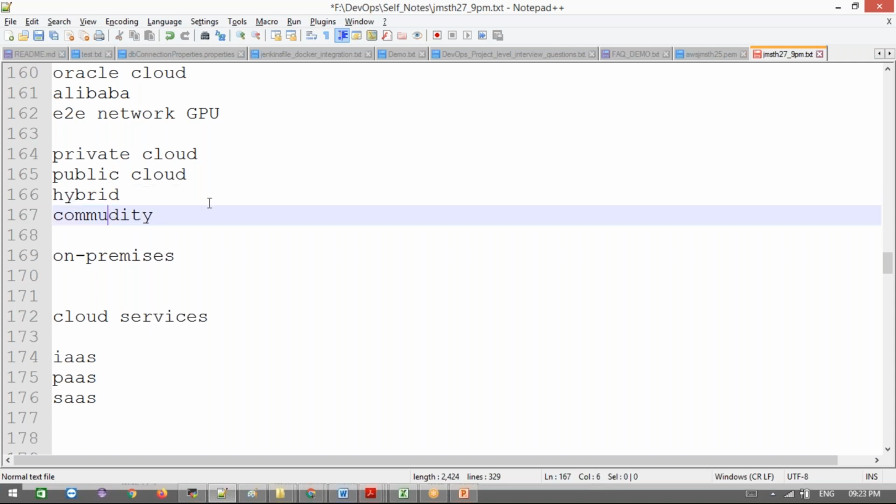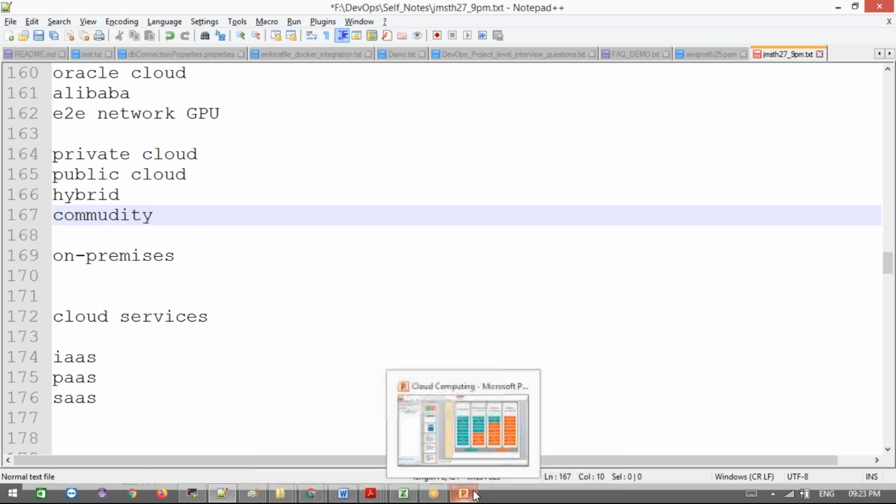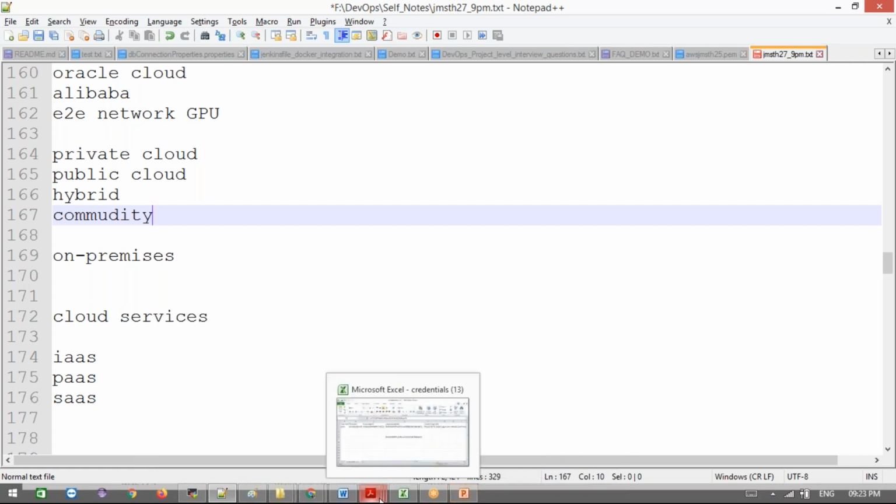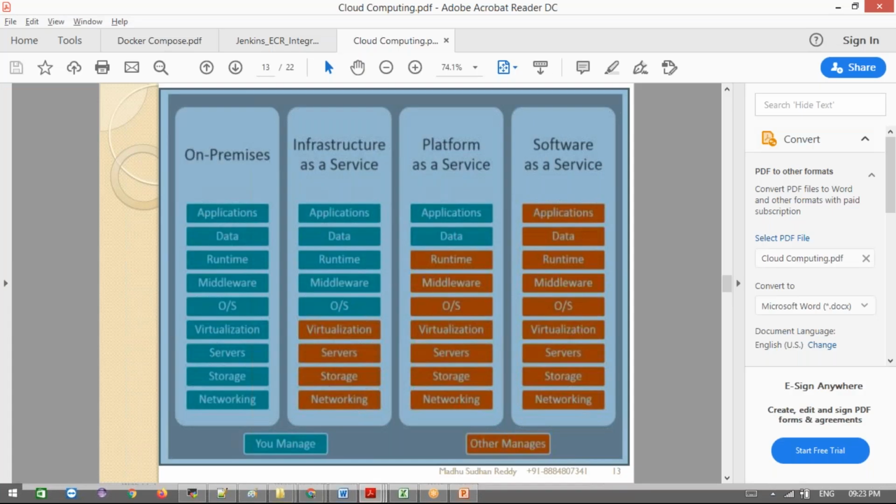Community means a group of organizations. For example, let's say you have two companies, one with a travel business and one with a hotel business, and we have two different accounts. If you want to integrate these two AWS accounts, then we can go for the community cloud. It's a combination of private and public cloud, we can say. Let's go one by one, step by step, in the documentation here. You will get more clarity.